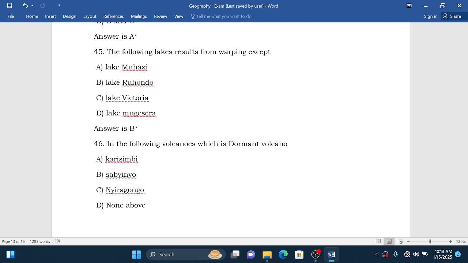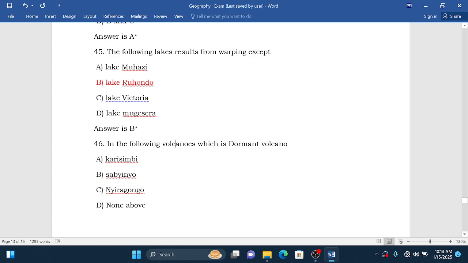In Africa, the biggest lake, Lake Victoria, was formed as a result of warping. Even Lake Kyoga is also a down warped lake. So therefore, Ruhondo is not a down warped lake, but a lava dammed lake. So the answer is this one.